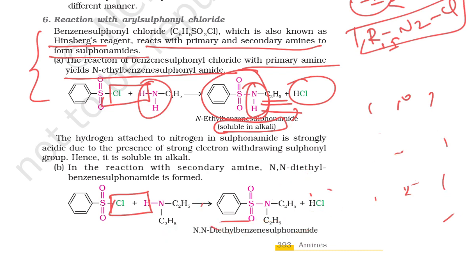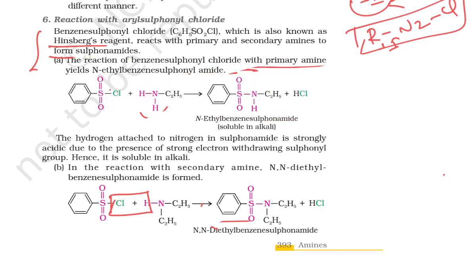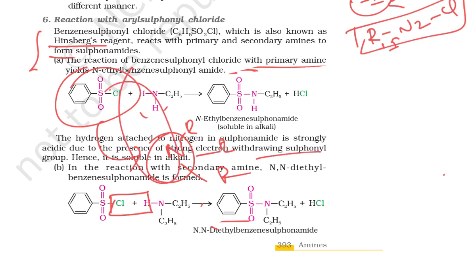Okay, so next we go for the tertiary amine. If I am taking benzene sulfonyl chloride with a tertiary amine, this nitrogen does not have any hydrogen, right? If it does not have any hydrogen, there is going to be no reaction.